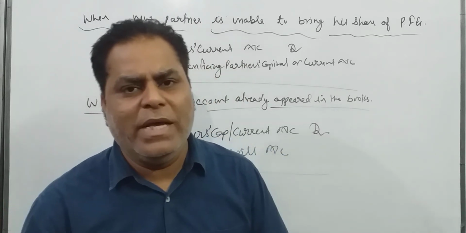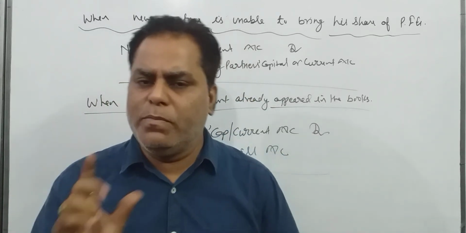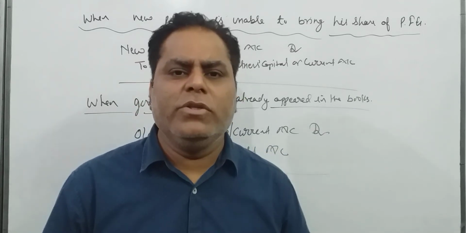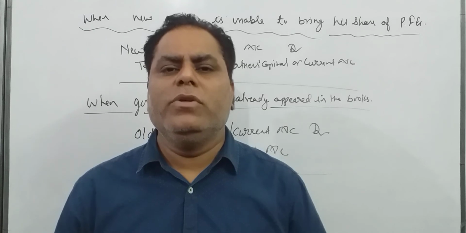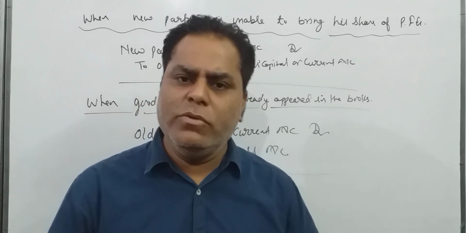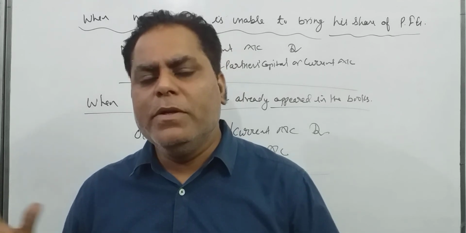So always utilize sacrificing ratio and gaining ratio for PFG, and distribute other things in old ratio. Don't use new ratio for distributing anything in the old firm, because new ratio is always utilized for the new firm.